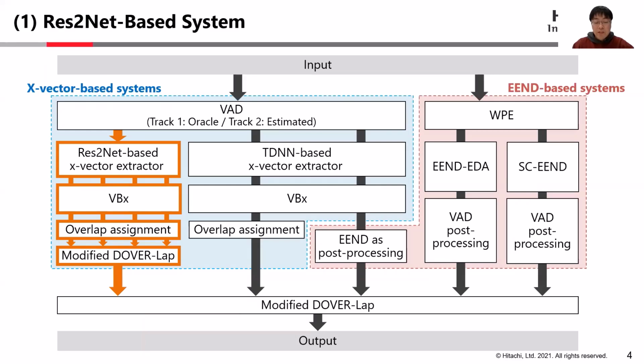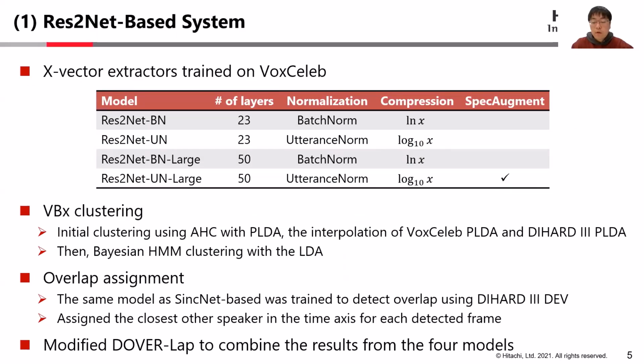The first one is the Res2Net-based system, which consists of x-vector extraction from each speech segment, clustering, overlap assignment, and modified DOVER-Lap. For x-vector extractors, we employed 4 kinds of models, each of which was trained on VoxCeleb dataset. They have different numbers of layers, normalization methods, compression for feature extractions, and augmentation.